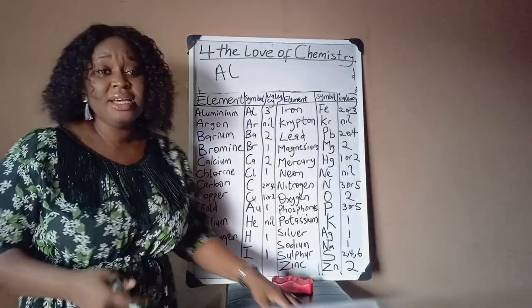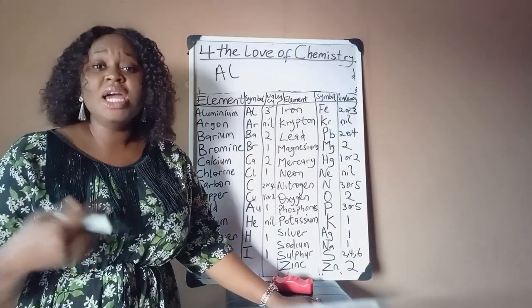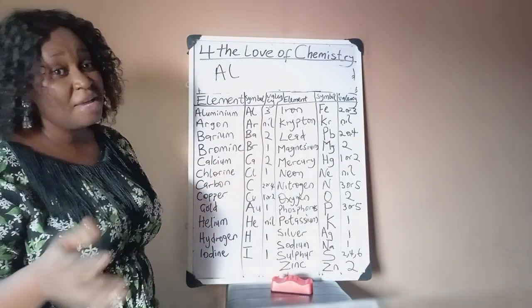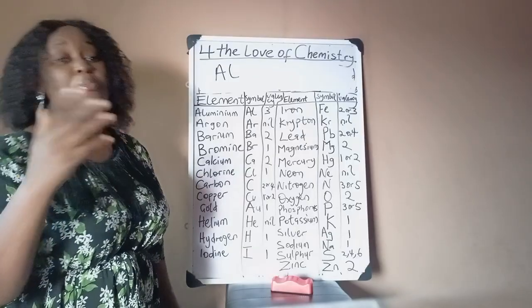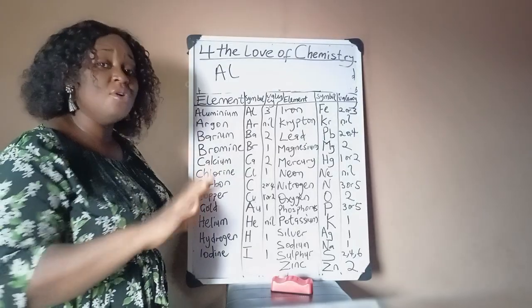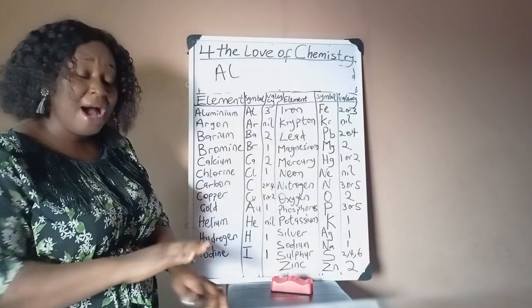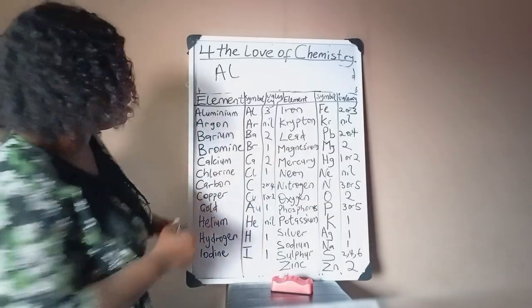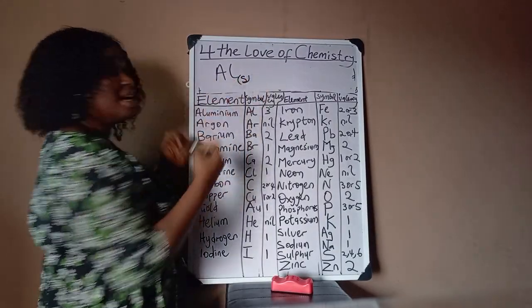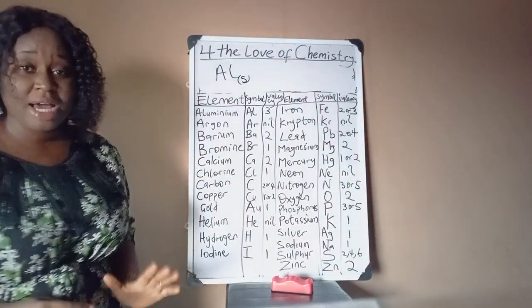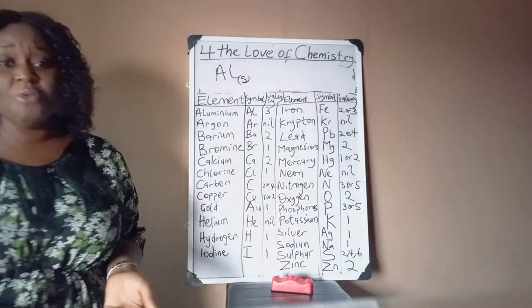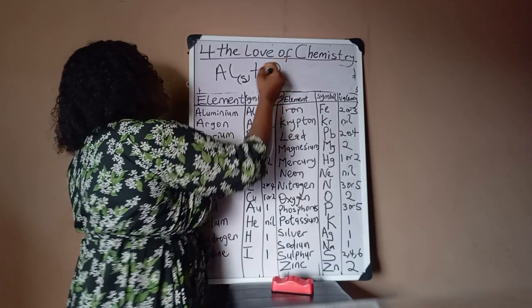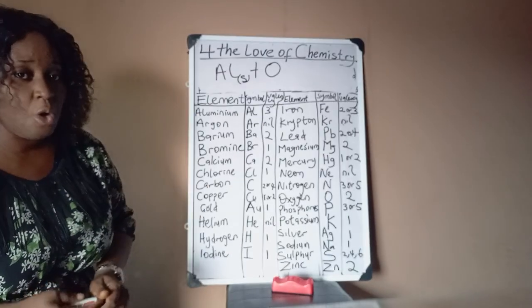Now for the state, is aluminium a solid, a liquid, or a gas? Of course it's solid, unless of course heated, but we were not told that it was heated to a certain temperature and it became liquid. If you are told aluminium, just know aluminium occurs naturally, or sorry, from extraction, as a solid. So we write (s), indicating that it's a solid. So you've gotten the first reactant. Now we are told that this aluminium reacts with oxygen. Oxygen is capital letter O, not small letter o.